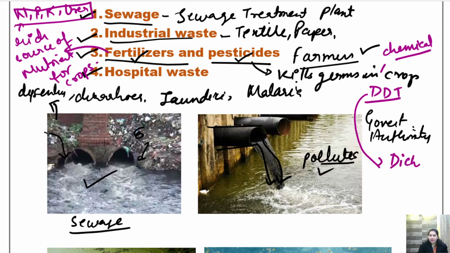DDT is dichlorodiphenyltrichloroethane. This DDT is a very harmful chemical which was used as a pesticide. Now it is not used, it is banned.